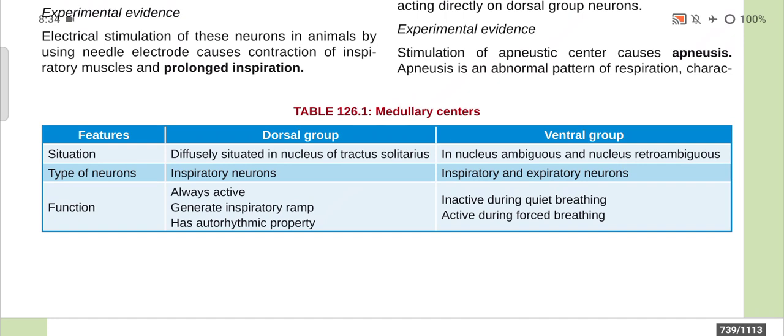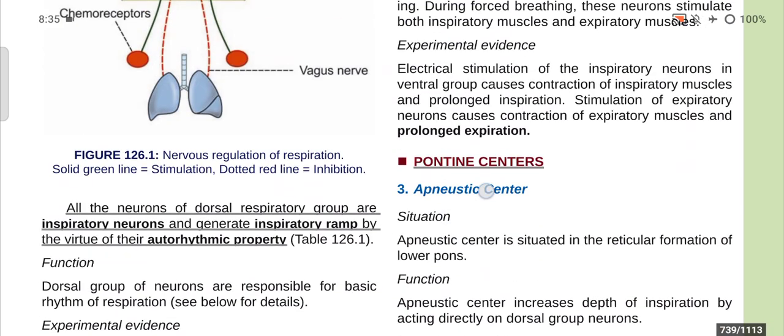Type of neuron: dorsal is inspiratory; ventral was previously known as expiratory neurons, but now it is known as inspiratory and expiratory neurons. Now, function: dorsal is always active, generates the inspiratory ramp and has autorhythmic property. But the ventral group is inactive during quiet breathing and active during forced breathing.